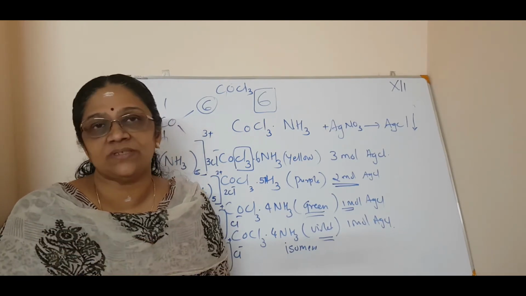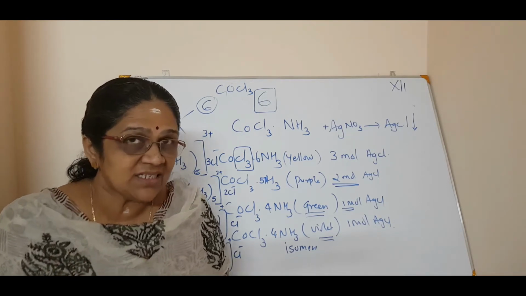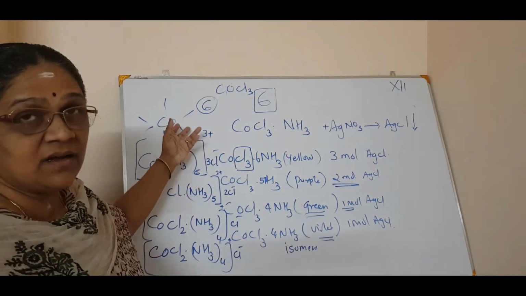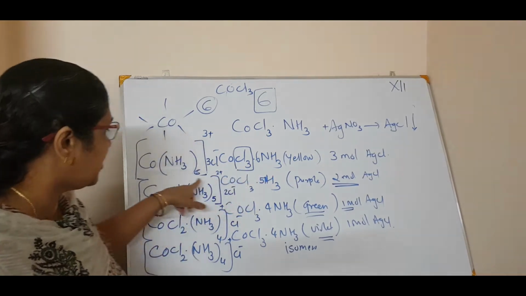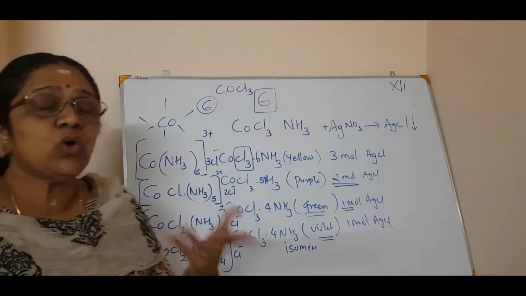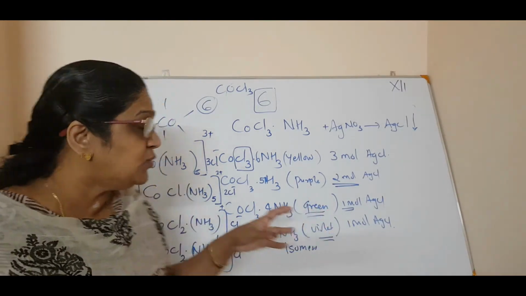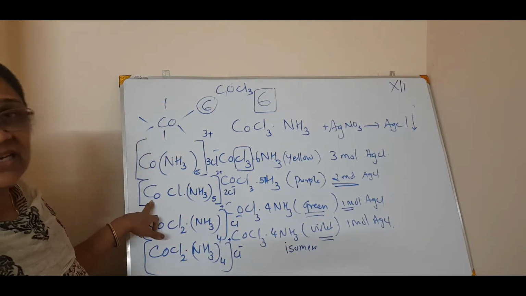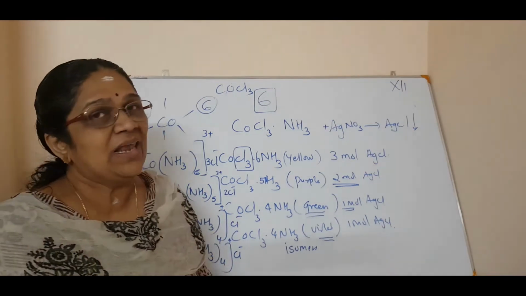Werner is the one who brought this. You know, secondary valency is what? The number of groups. It can be ions also. Okay, here there is only Cl, right? It is not a neutral molecule. So it can be groups or ions which are directly bound to the central metal atom. This is called the secondary valency.